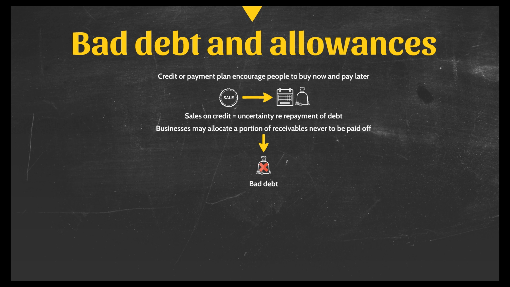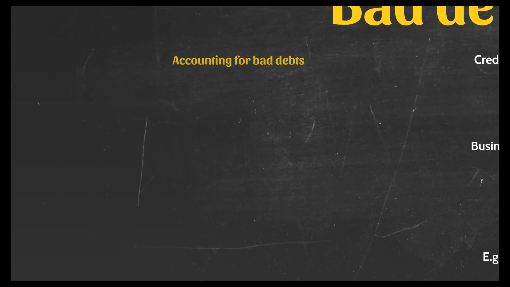So, for example, if someone is learning to drive and they spend all their savings on driving lessons, they may then be unable to afford a car. However, they could buy a car on a credit or payment plan. If, however, they default on a particular month's payment, for instance, or are unable to pay a certain amount of the plan, this then may be classed as a bad debt by the business who has sold the car on the payment plan to start with. So how would a business go about accounting for bad debts? Well, this is what we're going to have a look at in the next section.